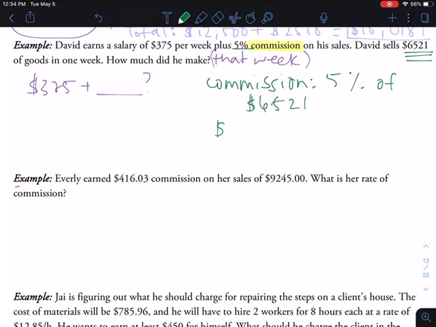So we're going to take 6,521 and multiply it by 5%. Remember that the decimal version of 5% is 0.05. Okay, plugging that into my calculator here. You can probably hear the buttons. Gives me $326.05. So now we can add in that amount, $326.05, into our total pay statement.